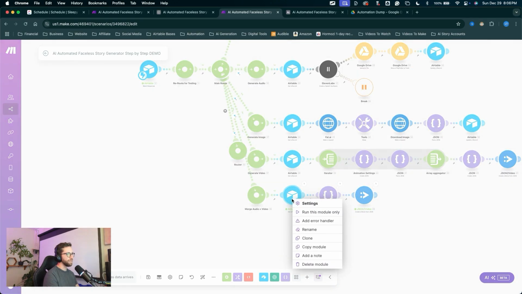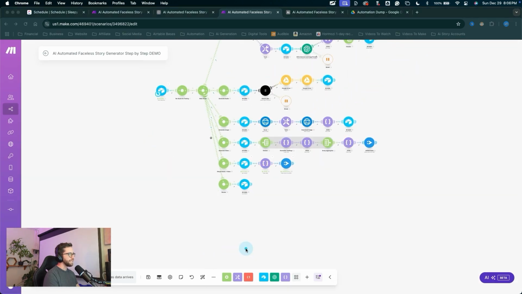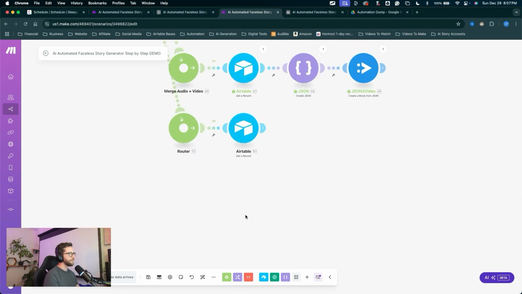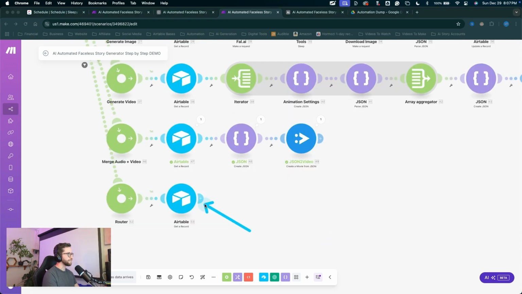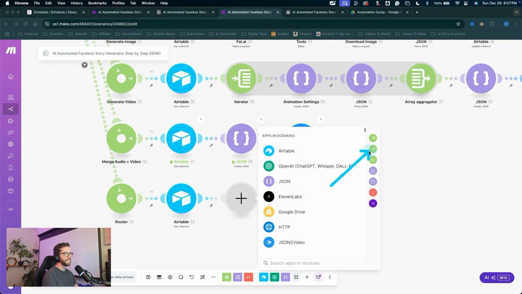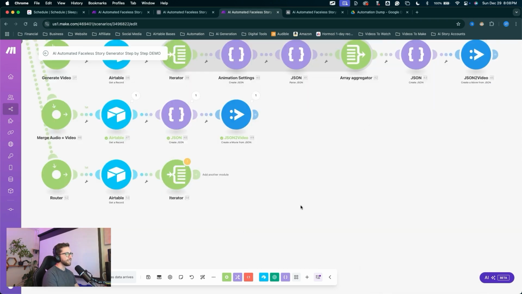Now I'm going to clone this module here and stick it down to our new router. Hit the auto align button one more time. Since this one is going to be in the assembly table, we need to get in here and switch up the table from generation to assembly. Click OK. Click the plus to create a new module. This will be the iterator. We're going to iterate through the audio video. Click on that. Click OK.